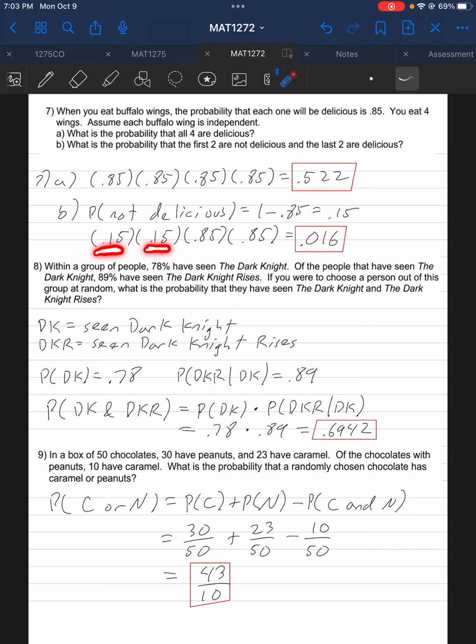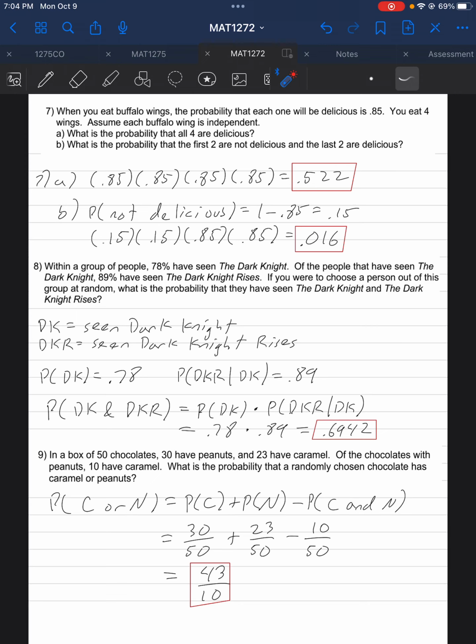So if the first two are not delicious, that carries a 0.15 chance for each wing. Since the next two are delicious in this scenario, that carries a 0.85 chance for each wing. Multiply all of this together, and we get a probability of 0.016. Pretty low.